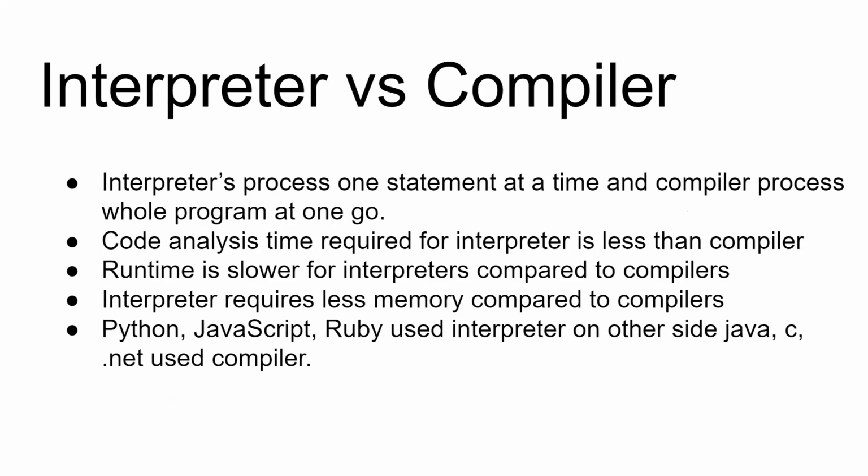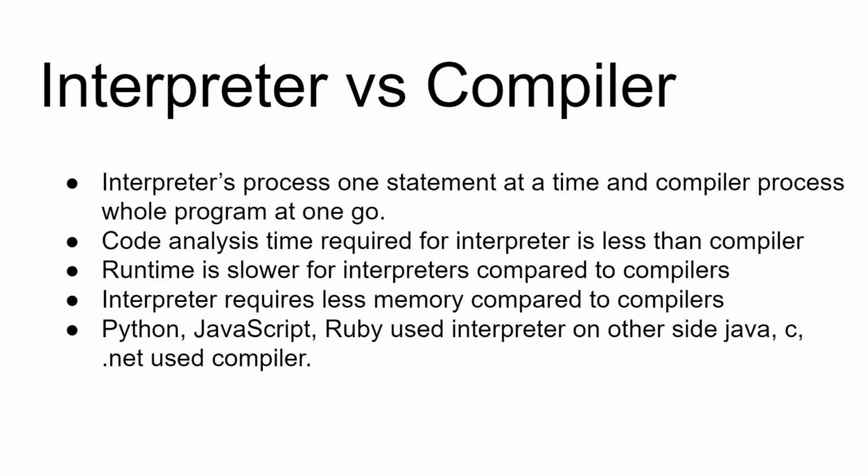But the compiler has to analyze the whole program once, so its time is more as compared to the interpreter. Now, when you execute the program, the interpreter takes more time as compared to the compiler, right?